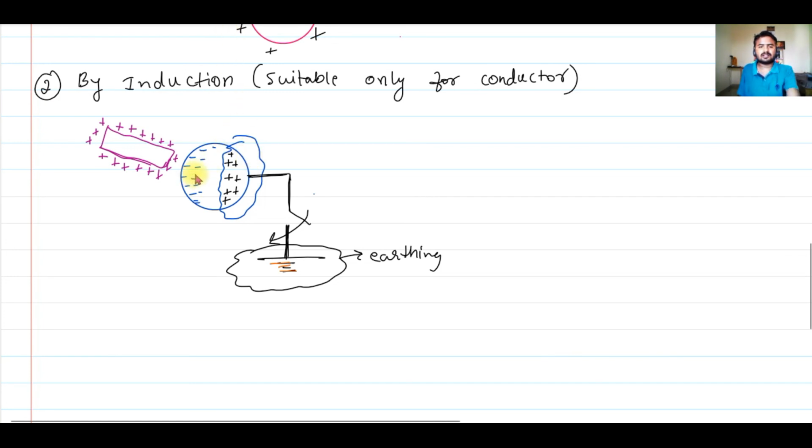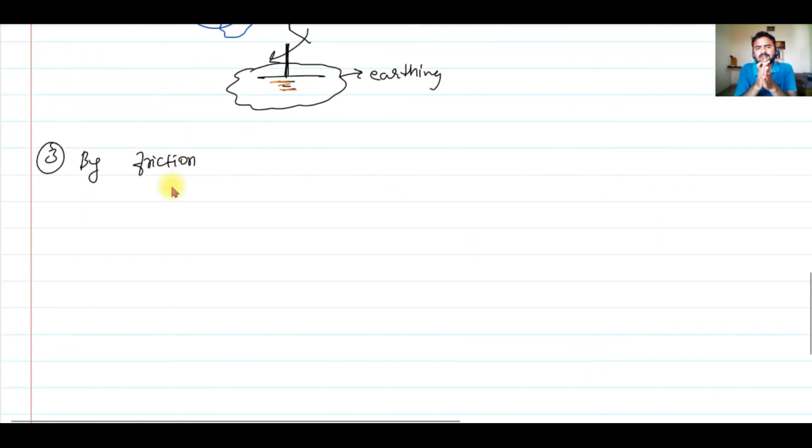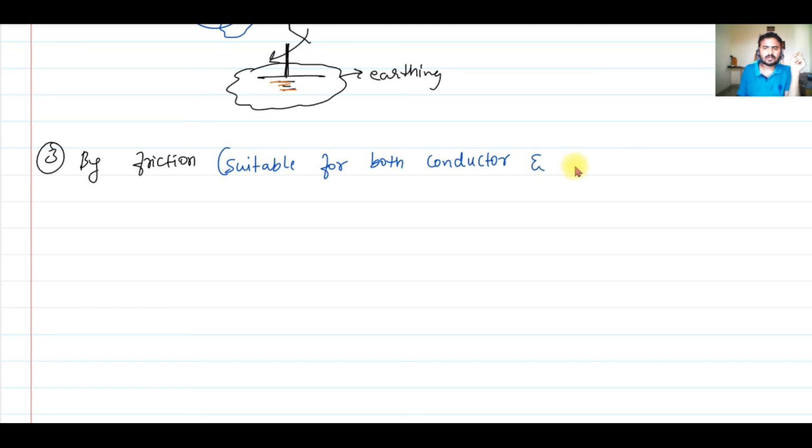All right. And the third method of charging a body is charging by friction. Easy, right? So what do we do in this method? We bring two metals in contact and we rub them against each other. So this method is suitable for both conductors and insulators. This is suitable for charging both conductor and insulator.